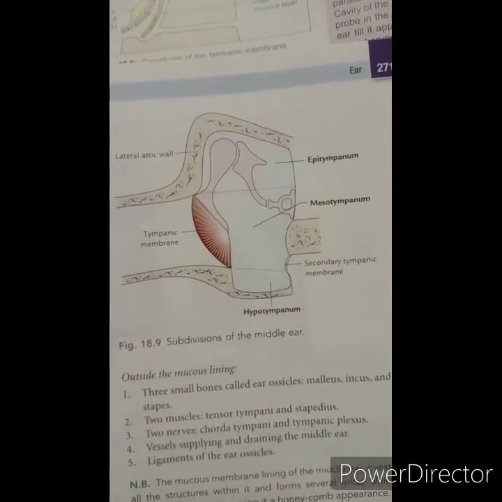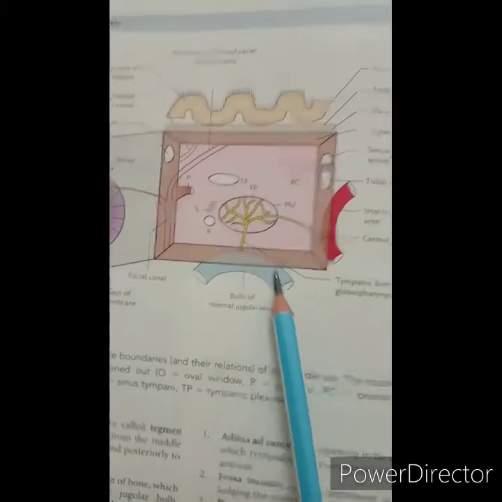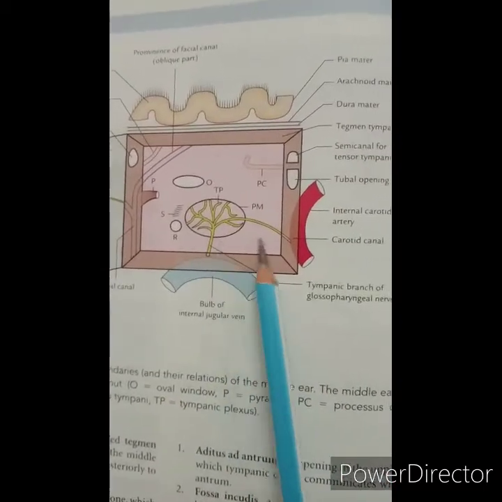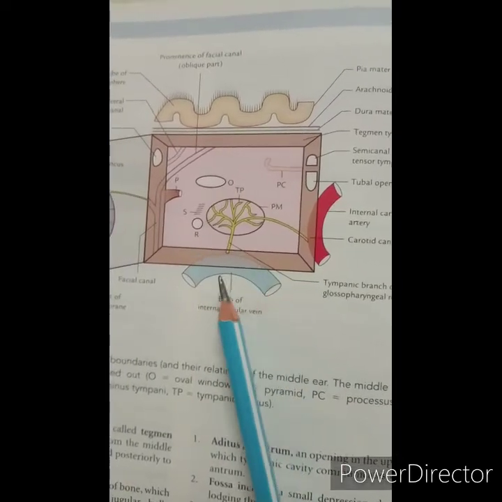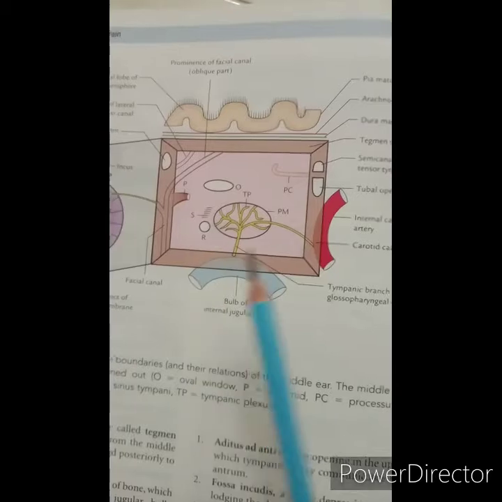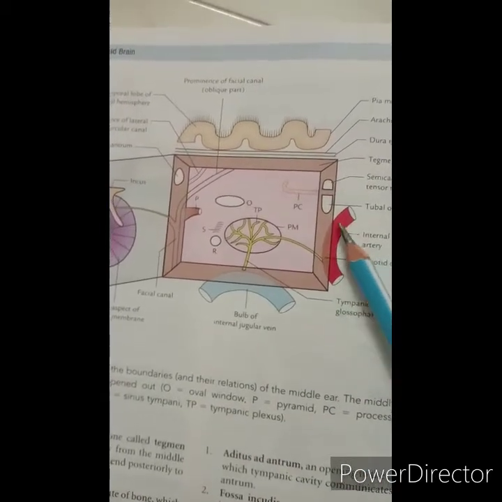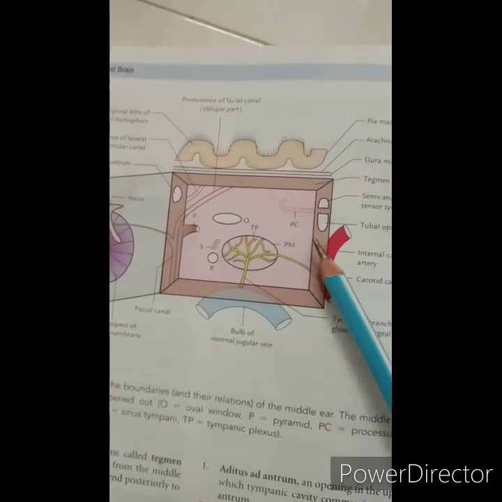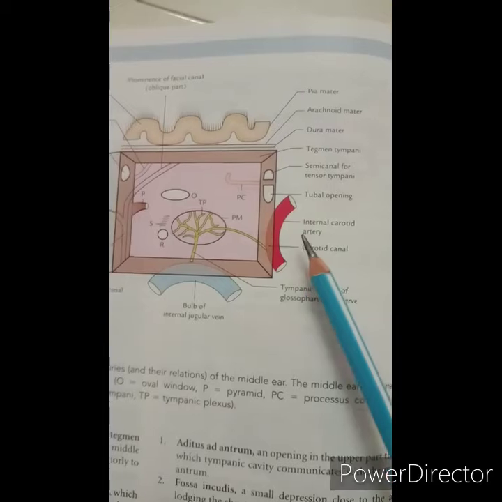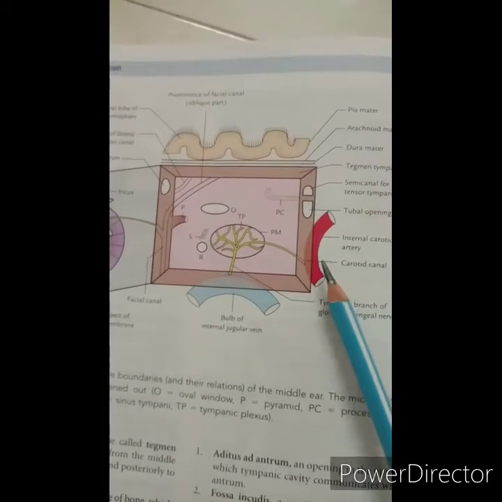For this we have to see another diagram. So here you can see the floor. The floor separates the tympanic cavity from the jugular bulb. Then the anterior wall, this one. The anterior wall has a thin plate of bone which separates the cavity from the internal carotid artery. So here you can see the internal carotid artery.